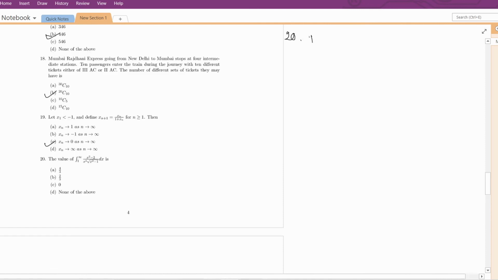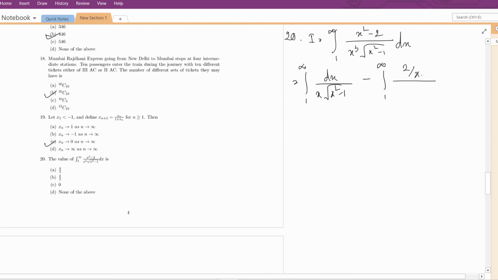Question number 20, we have to perform this integral I equal to integral from 1 to infinity of (x square minus 2) divided by x cube root over (x square minus 1) dx. We can write this as integral from 1 to infinity of x square by x cube, so it is 1 by x root over x square minus 1, minus integral from 1 to infinity. We can write this as 2 by x cube. Take x square out of the root, so it will be x into root over 1 minus 1 by x square, dx.